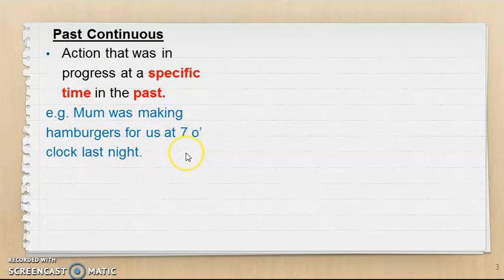Okay, when did this action happen? 7 o'clock last night. So was there a specific time mentioned? Yes, there was a specific time mentioned. That is why we use past continuous tense, because this is the action that was carried out in progress at that particular time.